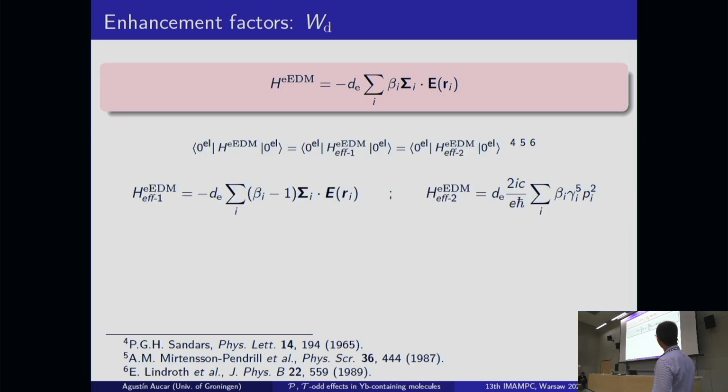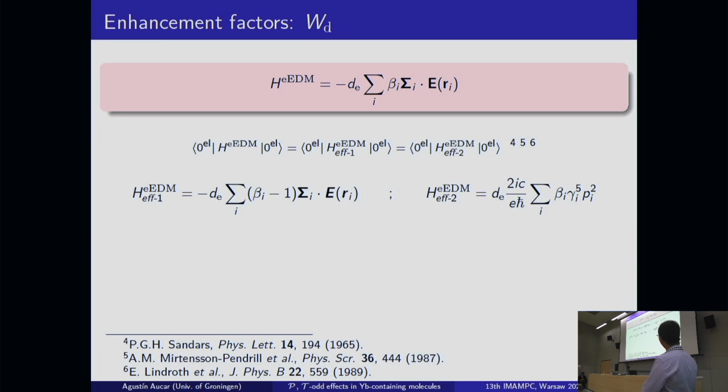So it has been proposed a couple of decades ago that under certain circumstances, the mean value over the electronic wave functions of this Hamiltonian is equal to the mean value of two other effective Hamiltonians that we call effective Hamiltonian 1 and 2, or two different stratagems. The second one is most widely used in the community because it's just the sum of one-electron operators.